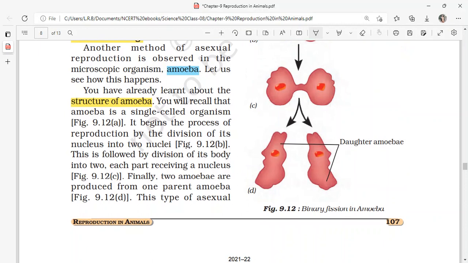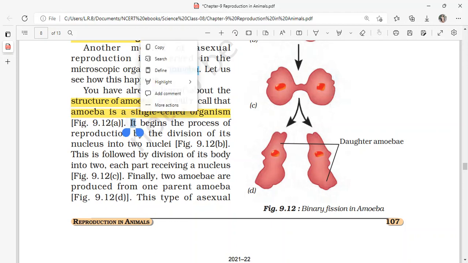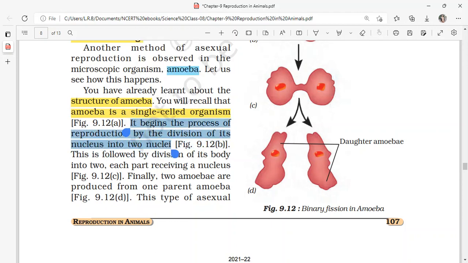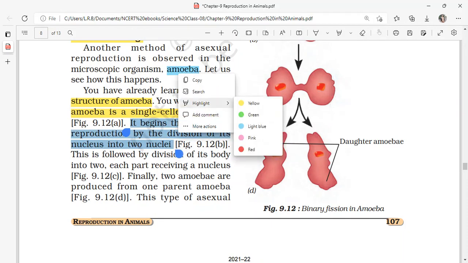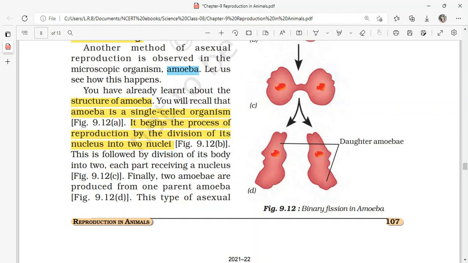You will recall that amoeba is a single-celled organism. How many cells does the amoeba body have? It has only one cell. It begins the process of reproduction by the division of its nucleus into two nuclei. So what is the first step of reproduction in amoeba? The nucleus of the amoeba divides into two, and this division of the nucleus is followed by division of its body into two, each part receiving a nucleus.